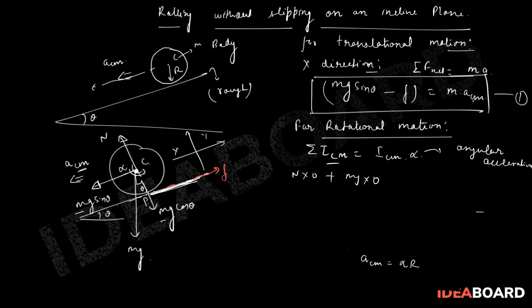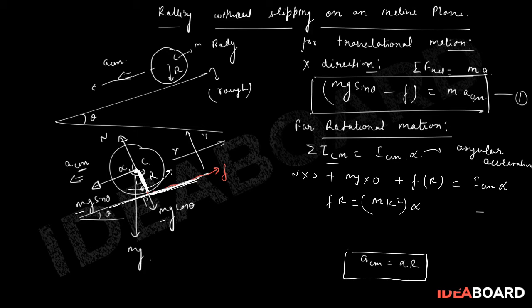The line of action of the friction force is this, and the perpendicular distance is r, the radius. So plus F into R is the torque, and this force tries to rotate the body like this, right? That should be equal to ICM into alpha. ICM is mk square, because we defined the radius of gyration earlier, so F into R equals mk square into alpha.